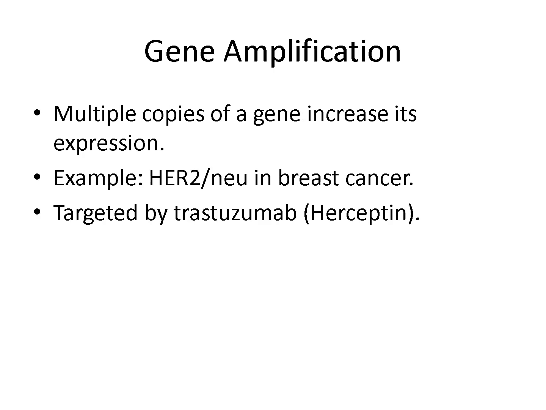Gene amplification refers to the creation of multiple copies of a proto-oncogene. This results in overproduction of the encoded protein, which drives uncontrolled cell signaling and division. A prime example is HER2/neu in breast cancer, which is overexpressed in a subset of patients. These patients may be treated with trastuzumab, or Herceptin, a monoclonal antibody that targets the HER2 receptor. Targeted therapies like this rely on understanding the mechanism of gene amplification.